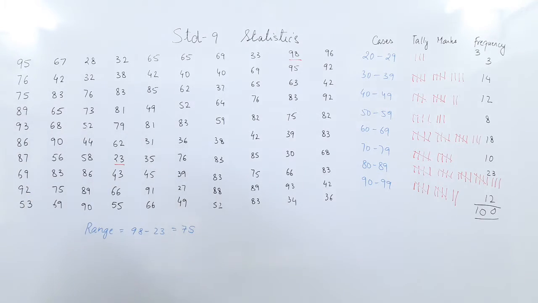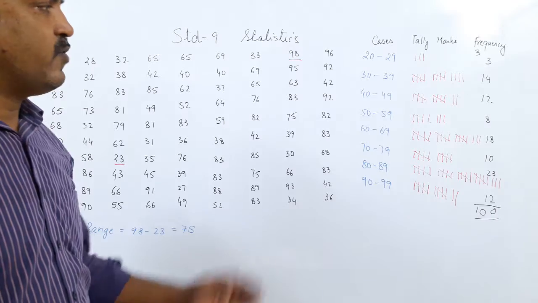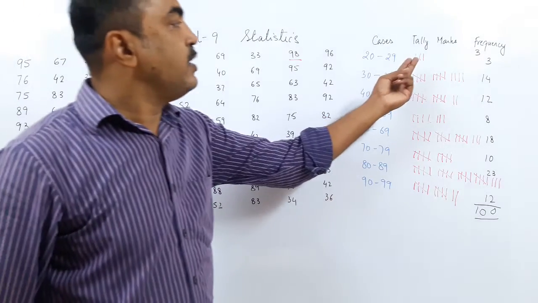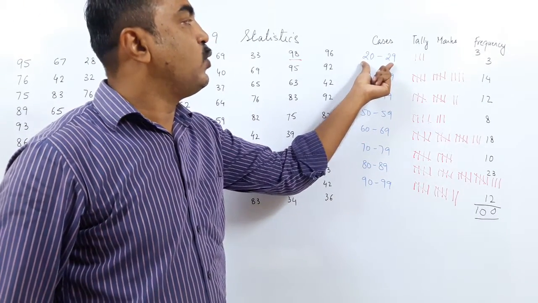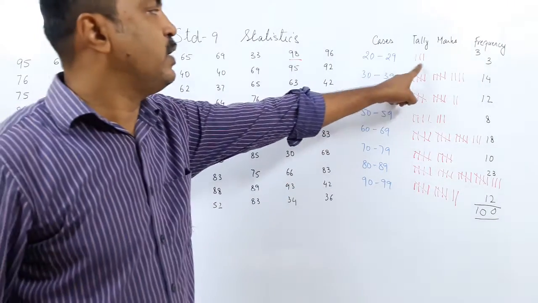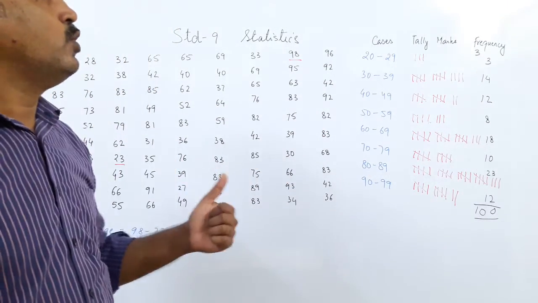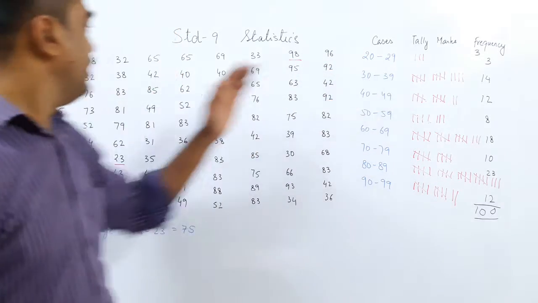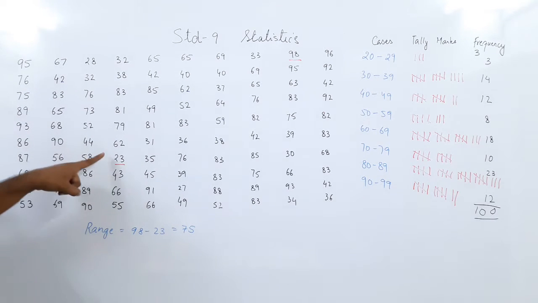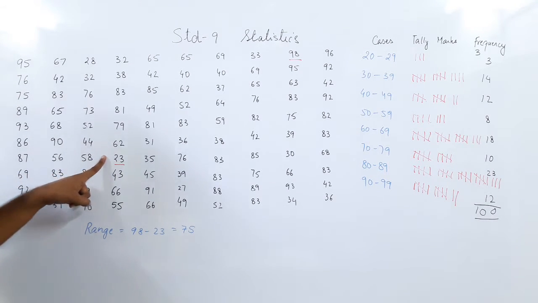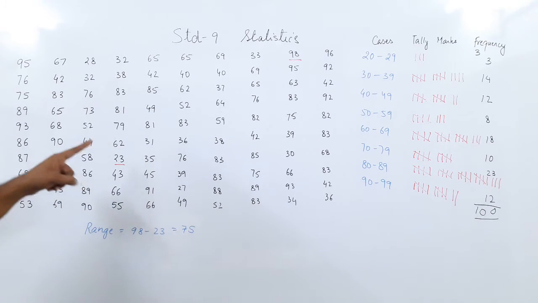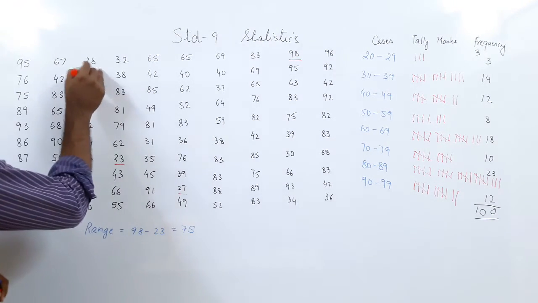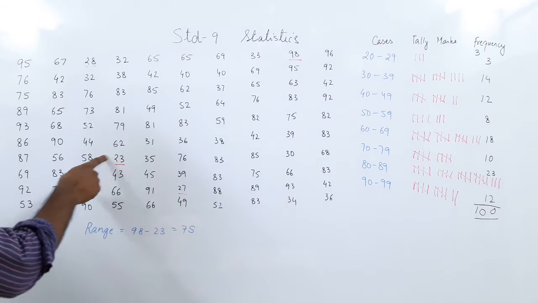Now, you can see I have made the work easier. But when I made the work easier, I gave up a little of the accuracy. What does a little of accuracy mean? Now I know these 3 readings are between 20 and 29. That I know. But I do not know whether it is 21 or 22 or 23, 27, 26, I don't know. When I had this data, I knew exactly. There was a 23, there was a 27, there was a 28. When this was the data, I knew exactly it was 23, 27, 28.